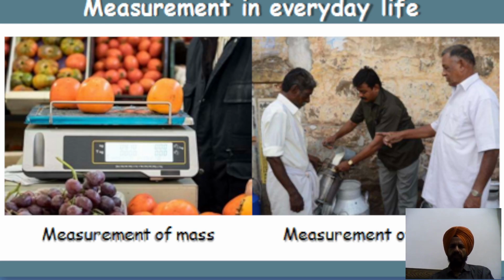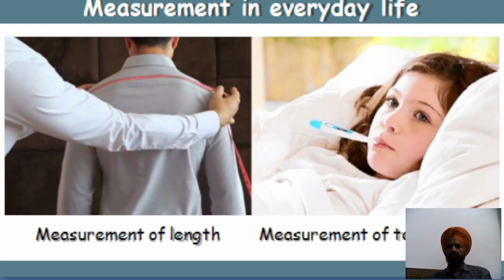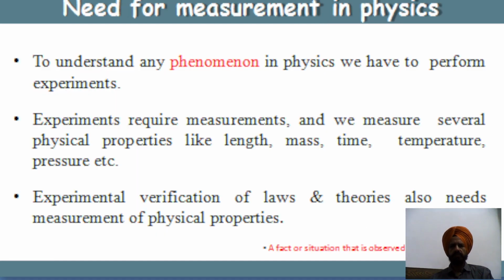Then next we have measurement in everyday life. Measurement means anything which we measure, like mass, and volume we can also measure. So these are two examples of measurement. Then we have other examples of measurement, that is measurement of length, and measurement of temperature. These are examples of measurement in everyday life.